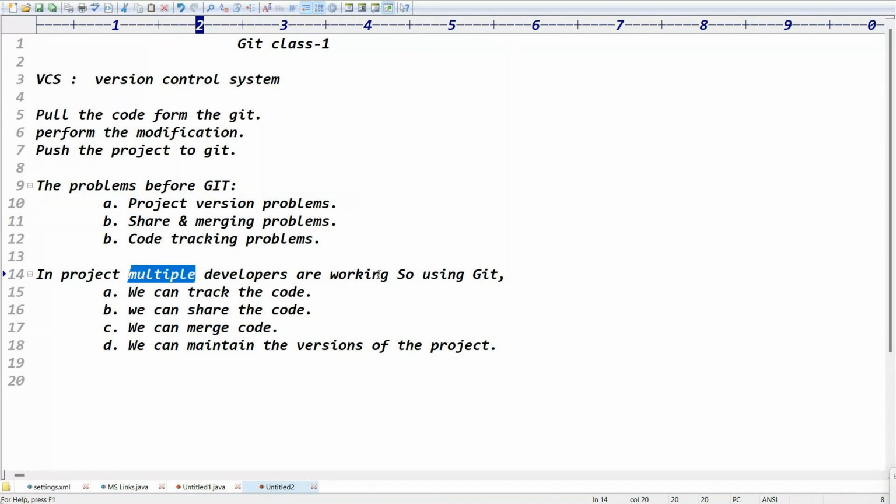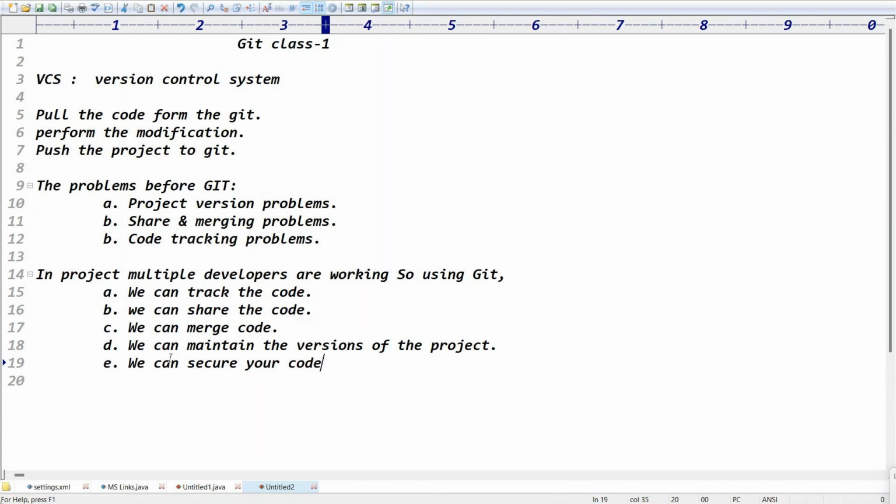In a project, multiple developers are working. So using Git, we can track the code, what the developers are doing. We can share the code among the multiple developers. We can merge the code of the multiple developers, and then we can maintain the versions of the project, right? Exactly. And we can secure your code in a central repository, at a single place, right?